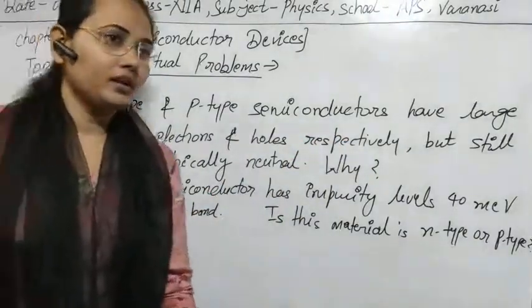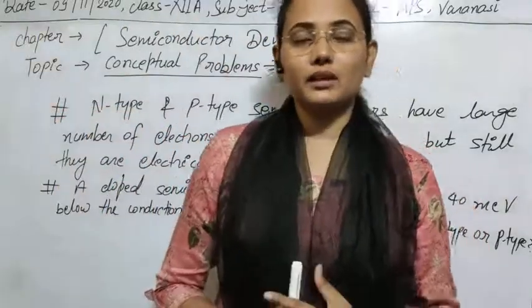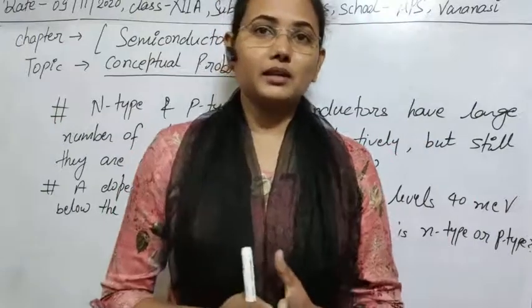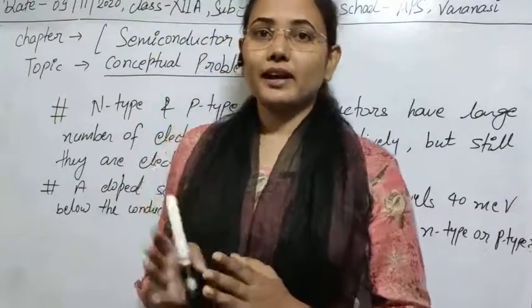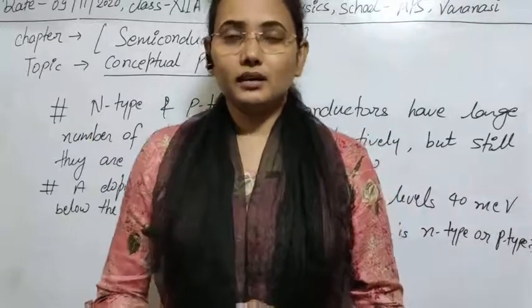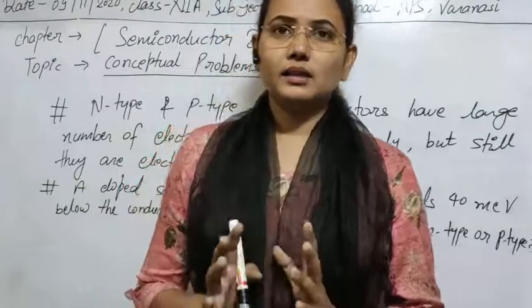Why? As you know, in case of p-type material, we add trivalent impurity to a pure semiconductor, and in case of n-type material, we add pentavalent impurities to a pure semiconductor. So let's see them one by one.